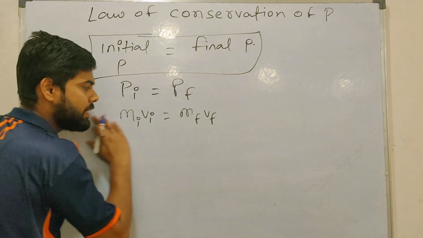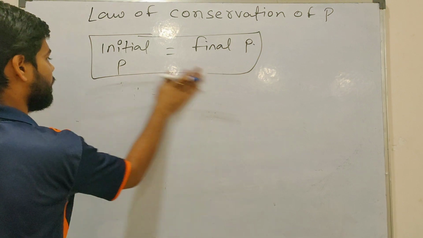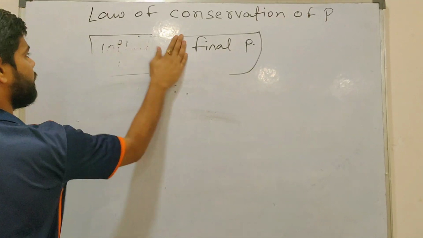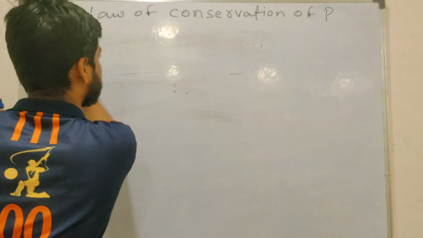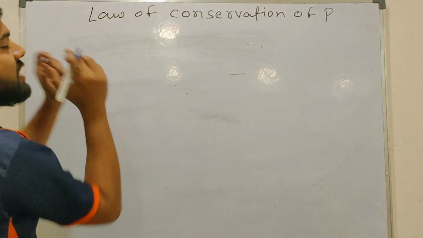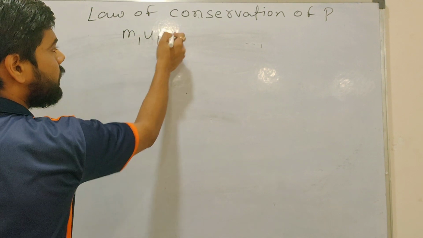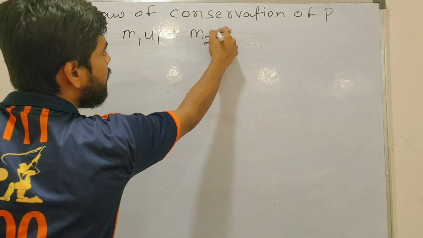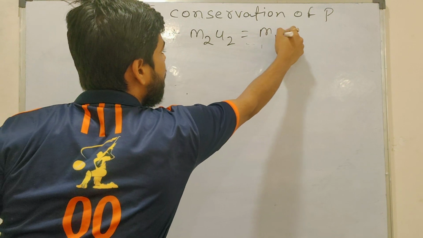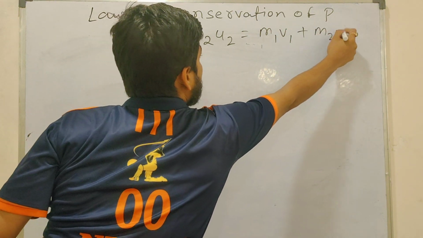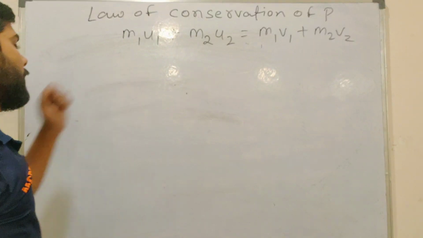How, sir? We will discuss now. Now see what I am saying to you. Conservation of momentum says that m1 u1 plus m2 u2 is equal to m1 v1 plus m2 v2. What does it mean, sir?